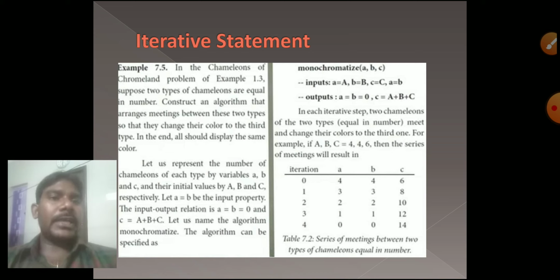So I have to take a value: A value 4, and B value is also 4 only. If A value is 4, definitely B value is also 4, because A equal to B equal to 0, so A and B value is the same. Then C equal to C plus 2, so I have to add 2. Here A minus 1, B minus 1, C plus 2, like that.